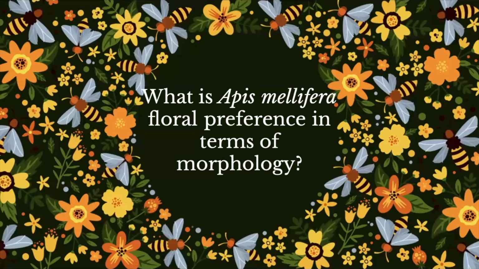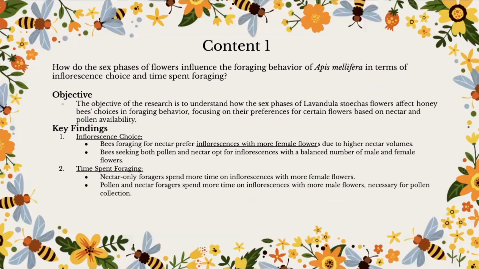What is Apis mellifera floral preference in terms of morphology? How do the sex phases of flowers influence the foraging behaviors of Apis mellifera in terms of inflorescence choice and time spent foraging? The objective of the research is to understand how the sex phases of lavender flowers affect honeybees' choices and foraging behaviors, focusing on the preference for certain flowers based on nectar and pollen availability.